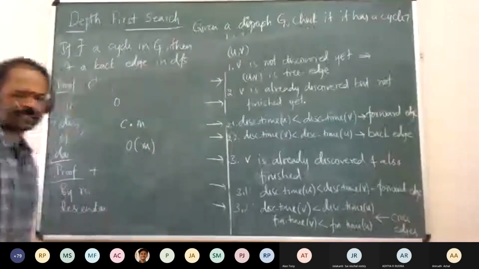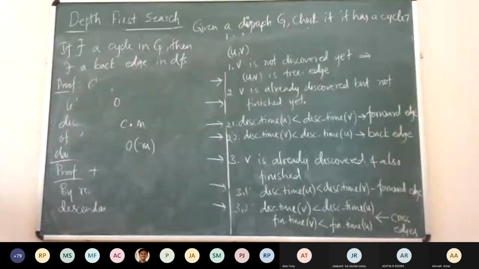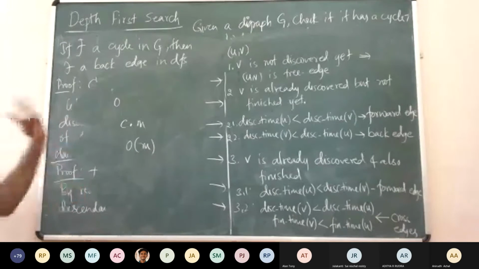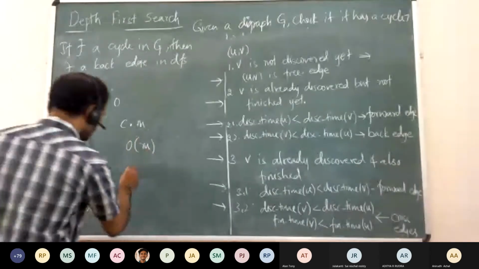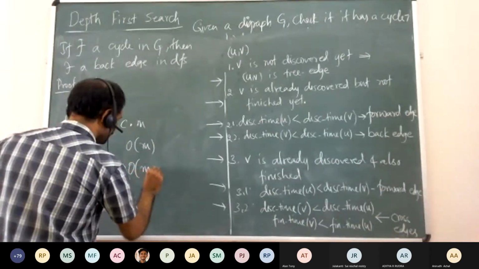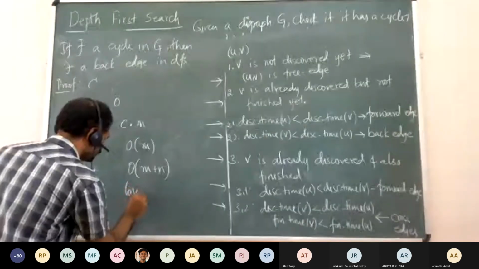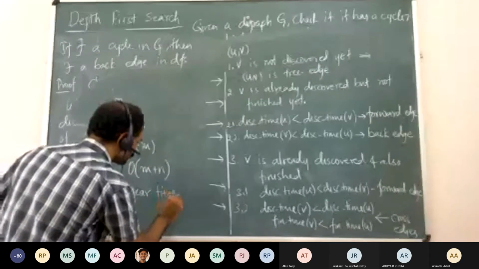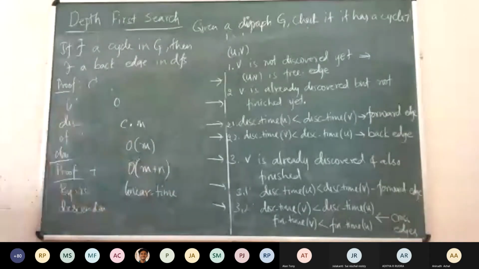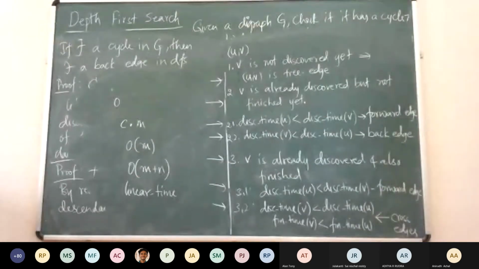So basically again, within linear time, you can still partition the edges into different types of edges: tree edge, back edge, forward edge, and cross edge. So the running time of the algorithm still remains order of M plus N, basically a linear time algorithm, linear with respect to input size. So in linear time, we will be able to check whether a digraph contains a directed cycle or not. So is that fine?